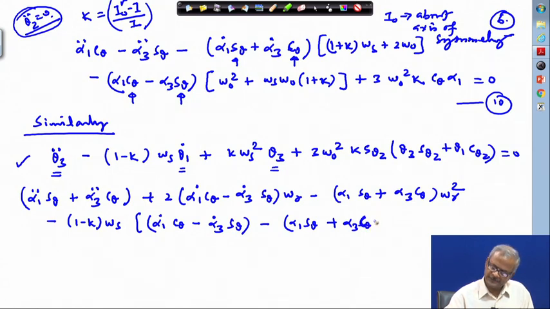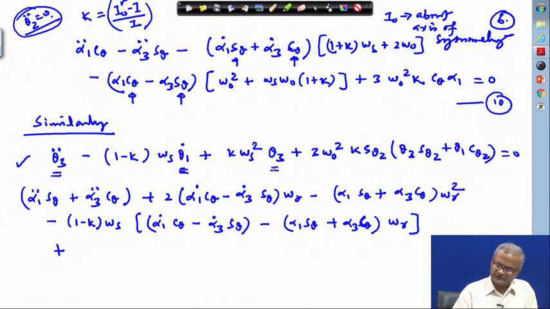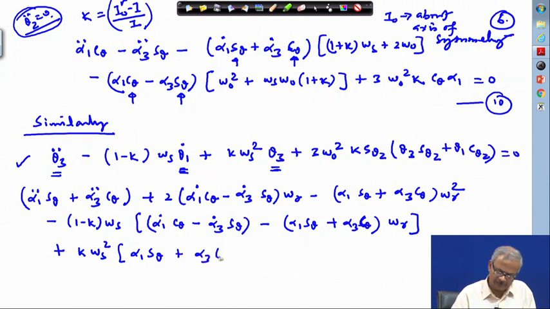Alpha 3, this is c theta. So, we are inserting these values here. You can develop the whole thing yourself and then match it. It requires a little patience, but you can do it.